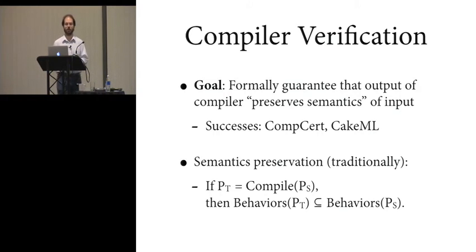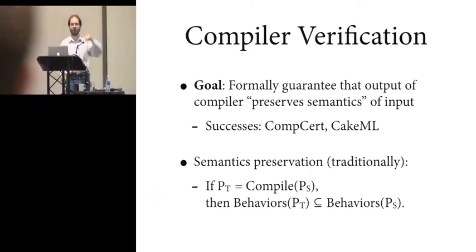in particular on compiler verification. So particularly since Xavier's work on the CompCert project. So the basic goal of compiler verification is to formally guarantee that the output of your compiler preserves the semantics of the input. And usually, traditionally, what that means is that if you have some source program PS in the source language of your compiler and you compile it down to a target language code, then the target language program PT has the same observable behaviors that would be allowed by your source language